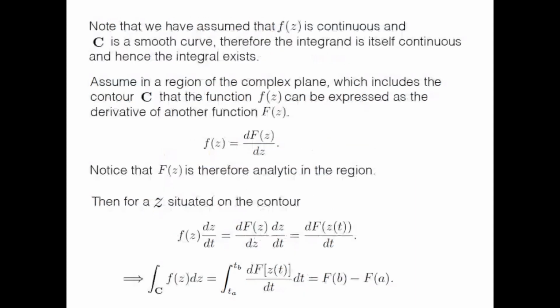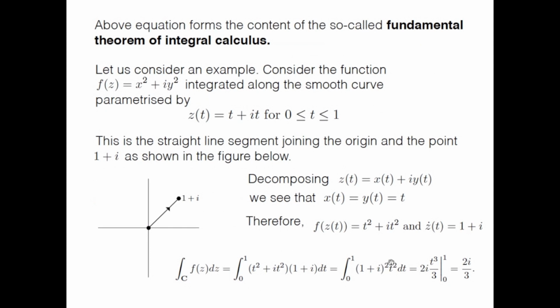So let me just show you what we have done. First of all, you know that t plus it is the straight line segment joining the origin, because at t equal to 0 it is 0, and at t equal to 1 it is 1 plus i. So this is the straight line segment joining the origin and the point 1 plus i, as shown in the figure below. Along this I have to integrate.